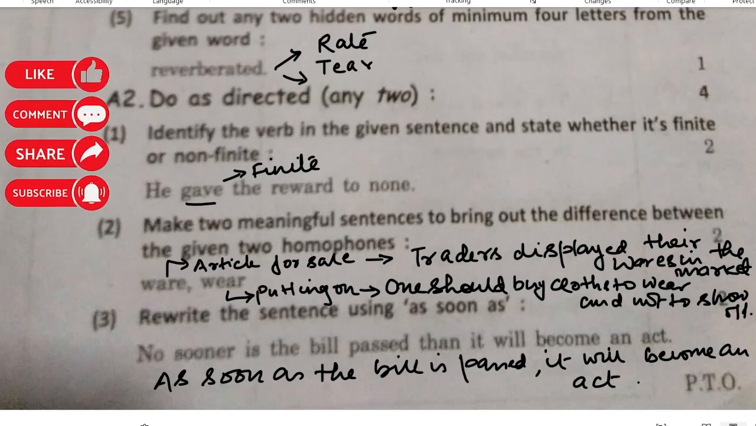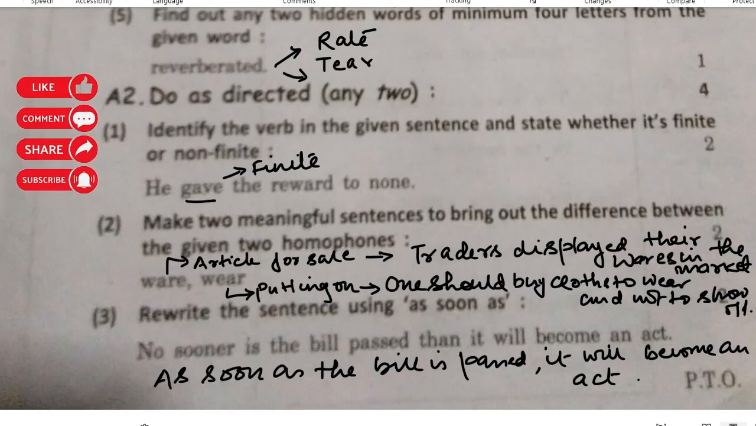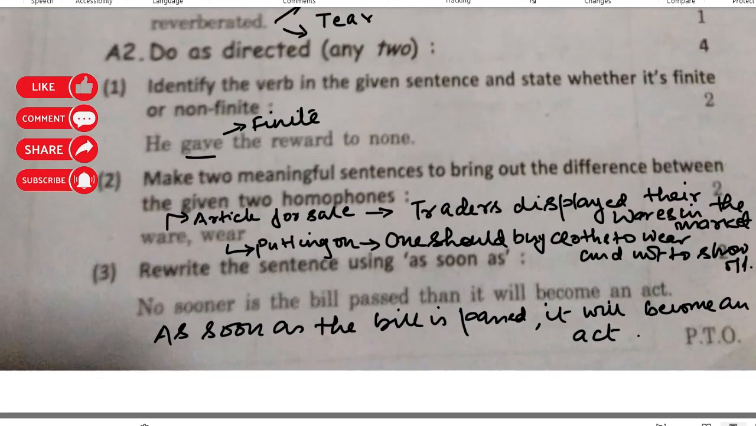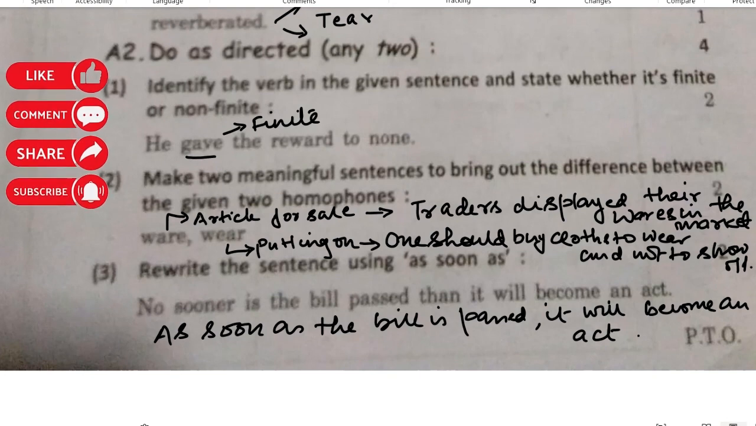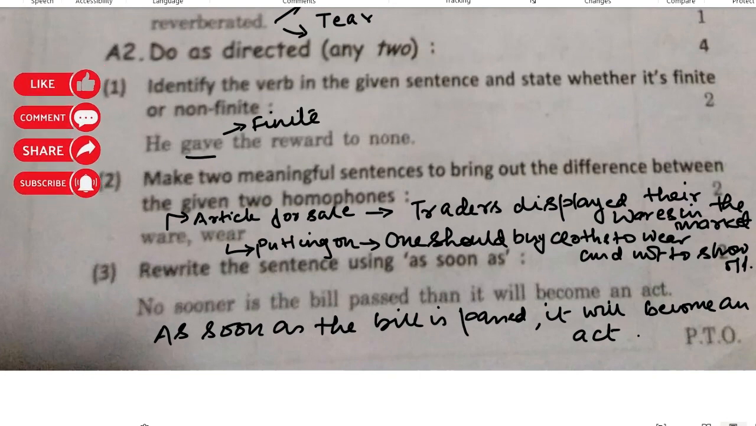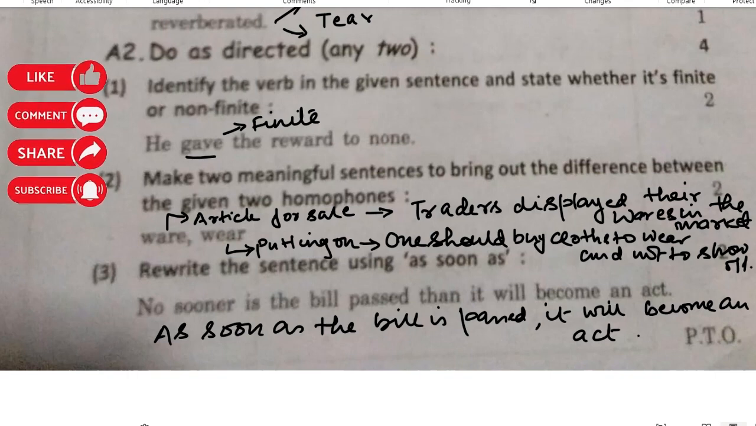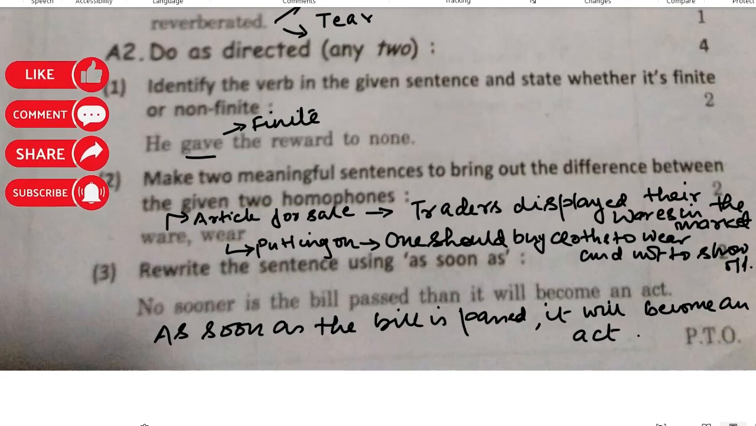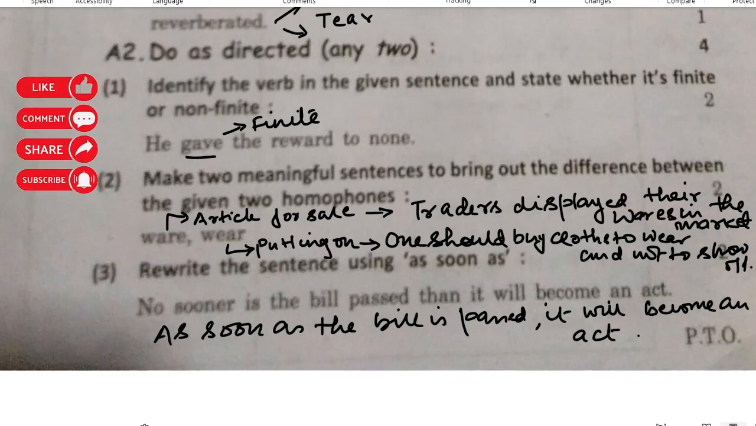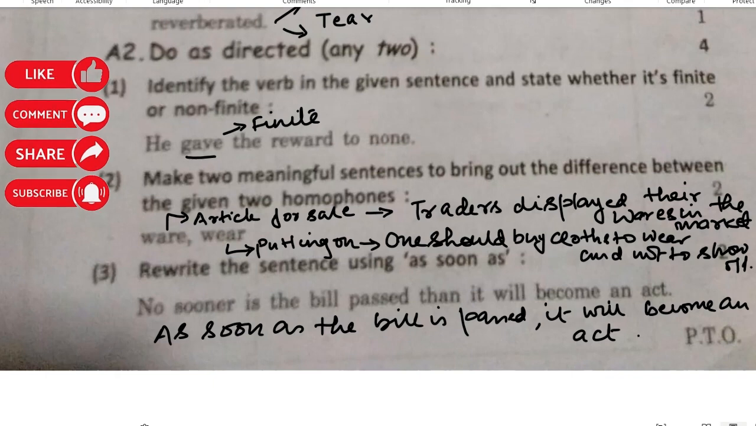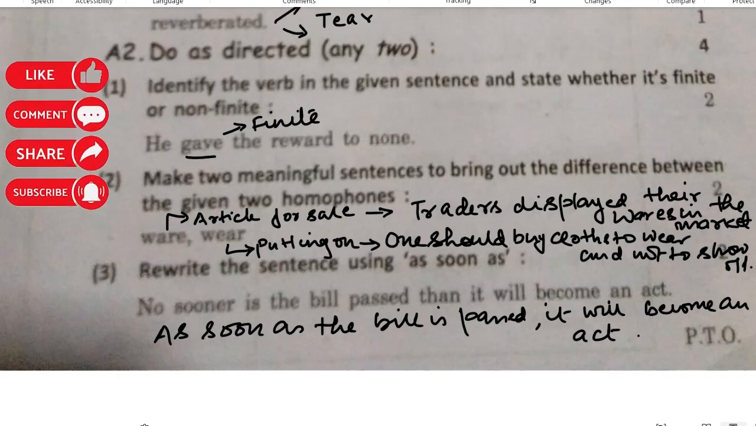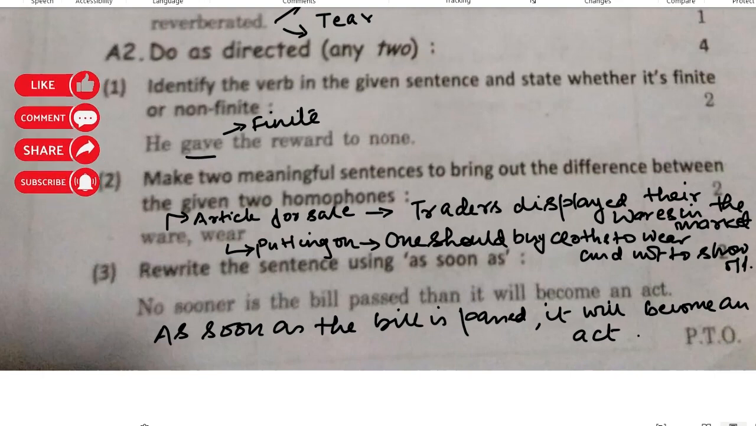And then the next part is to write two sentences having the same pronunciation, which is where and wear. Ware is an article for sale. So you can write traders displayed their wares in the market. And wear is the clothes which we actually put on. So what I have thought is one should buy clothes to wear and not just to show off.